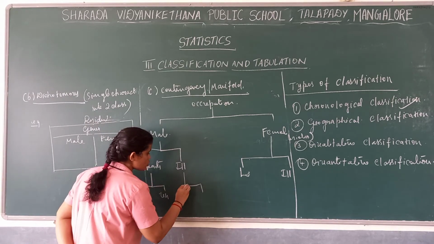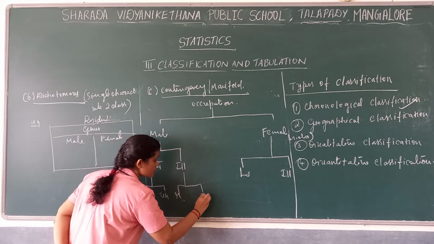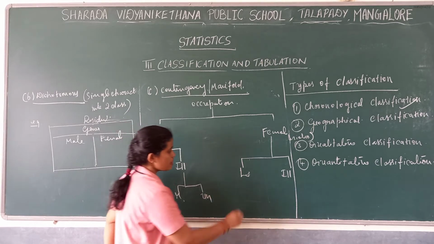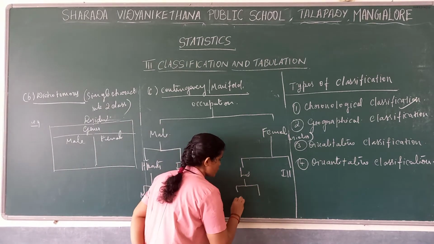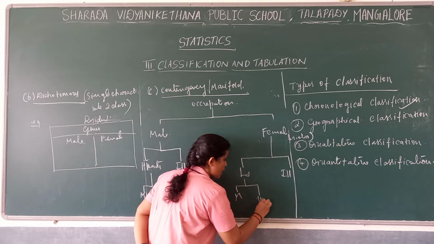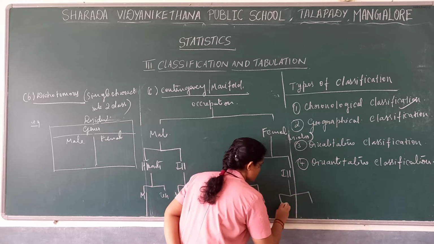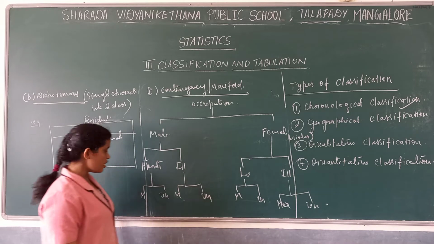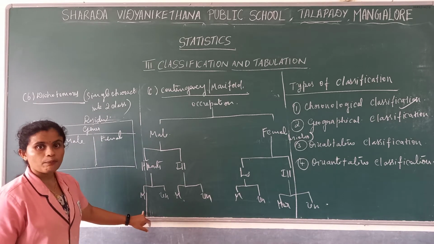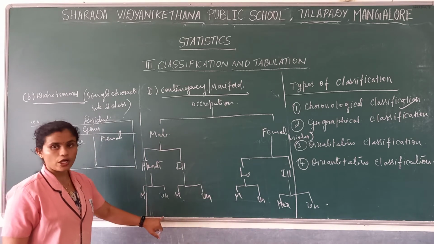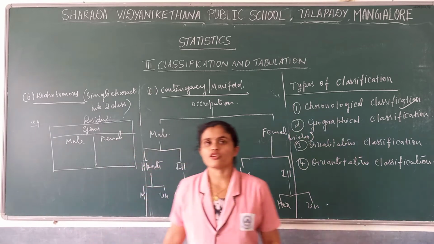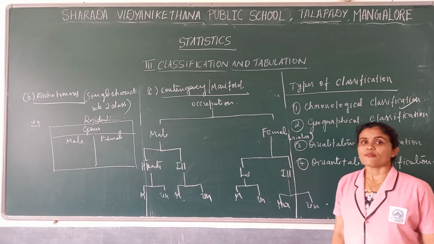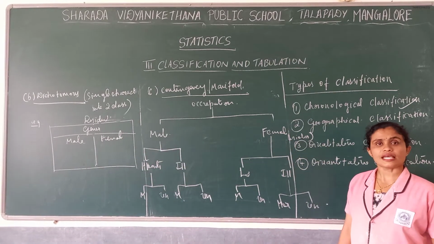And illiterate also we divide into married, unmarried. This side also literate, married, unmarried, illiterate, married, unmarried. Further we can divide this married, employed, unemployed, employed, unemployed. So this kind of classification we call a manifold or contingency table.